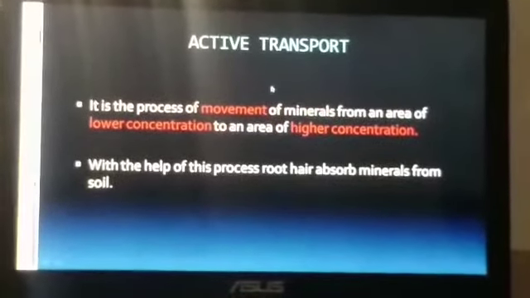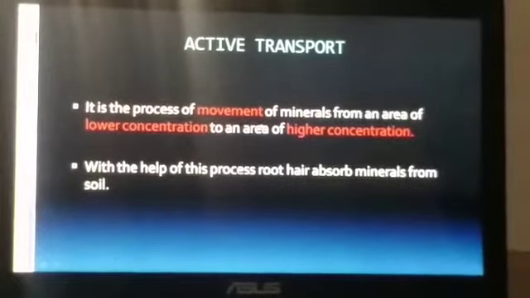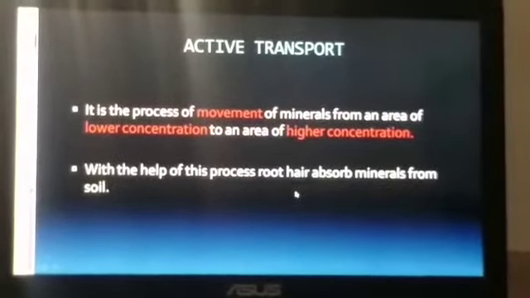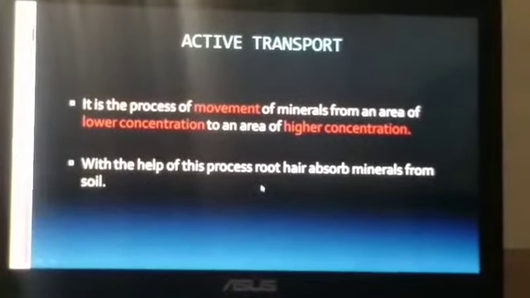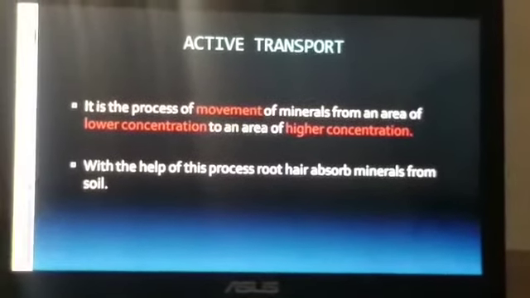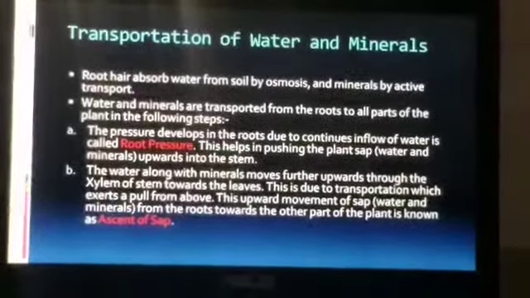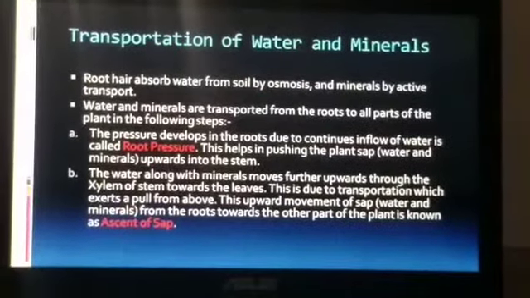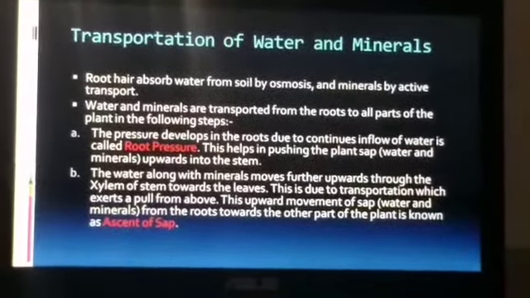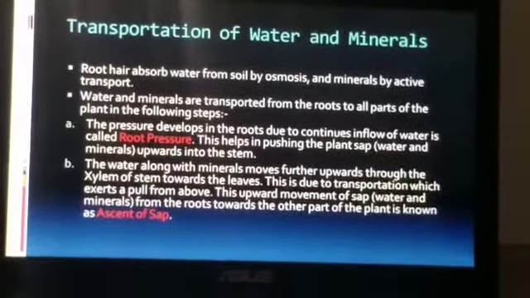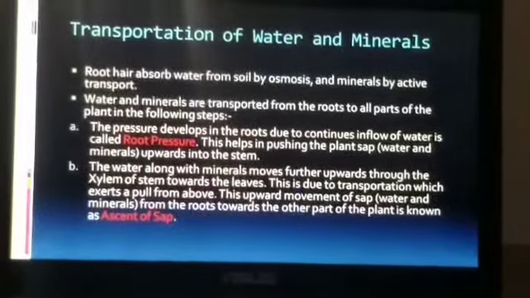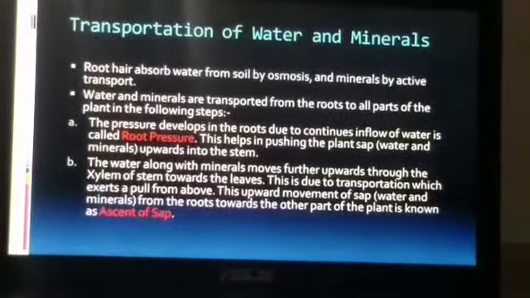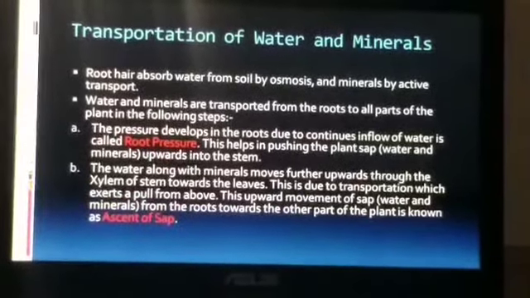With the help of active transport, root hair absorbs minerals from soil. Plants can also absorb minerals with the help of diffusion, because in diffusion mineral salts from the soil, that is higher concentration, go to the root hair where the concentration is lower.